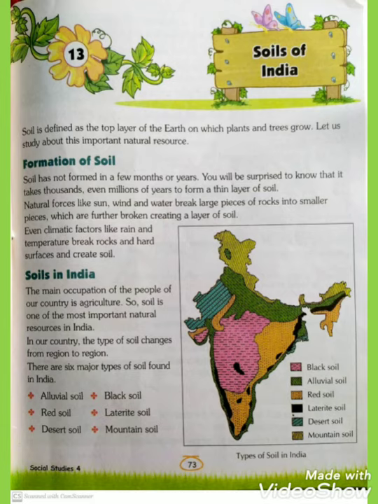There are 6 major types of soil found in India. Major means main. First, alluvial soil. Second, red soil. Third, desert soil. Fourth, black soil. Fifth, laterite soil. And sixth, mountain soil.